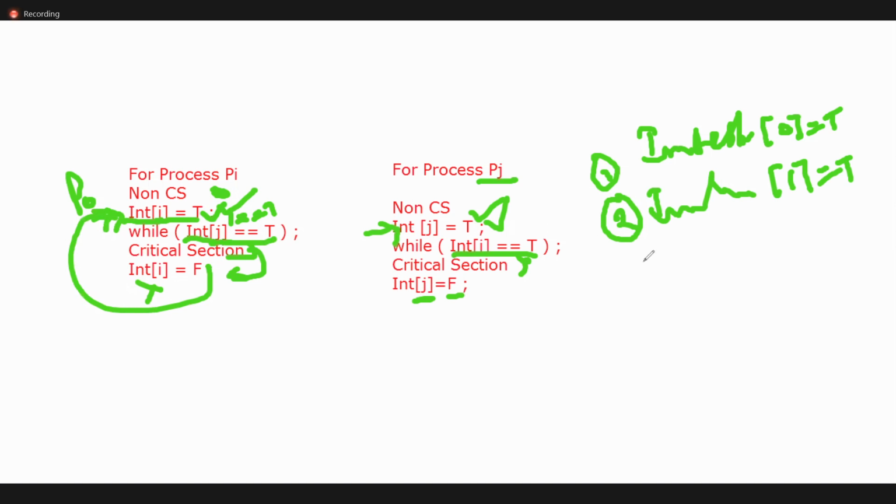I will share this PPT in the WhatsApp group or Moodle. You can check it out and read it once a month. There is nothing more to it. Just based on this logic, the theory part is there. Don't fear about this code. Try it once and analyze it.